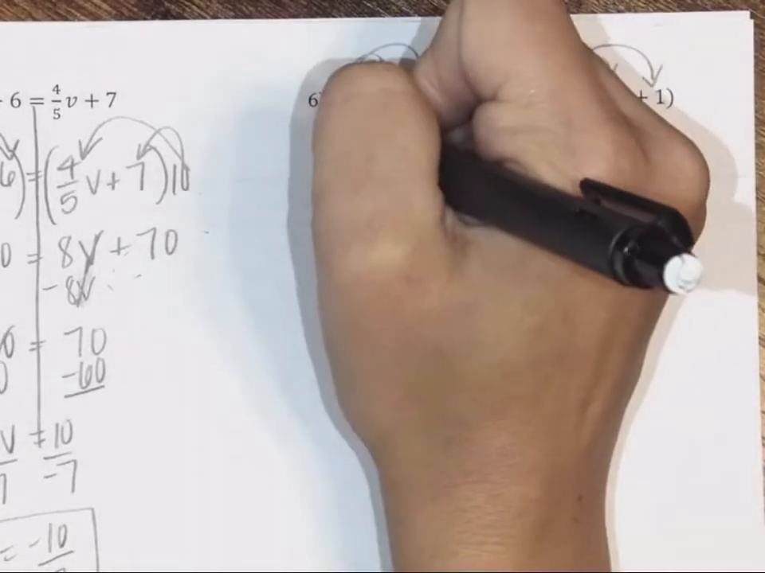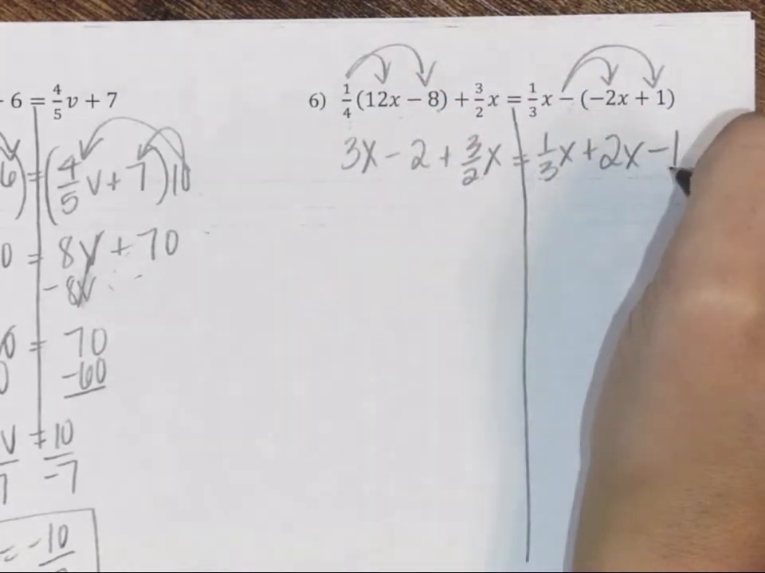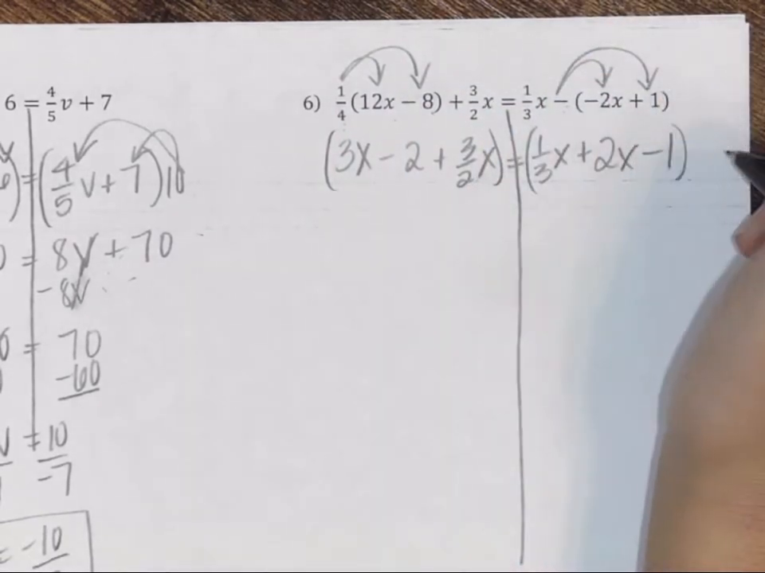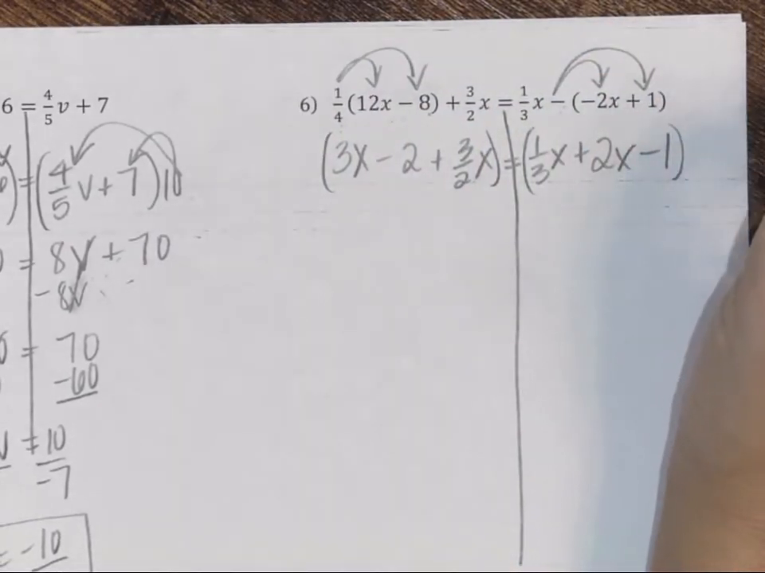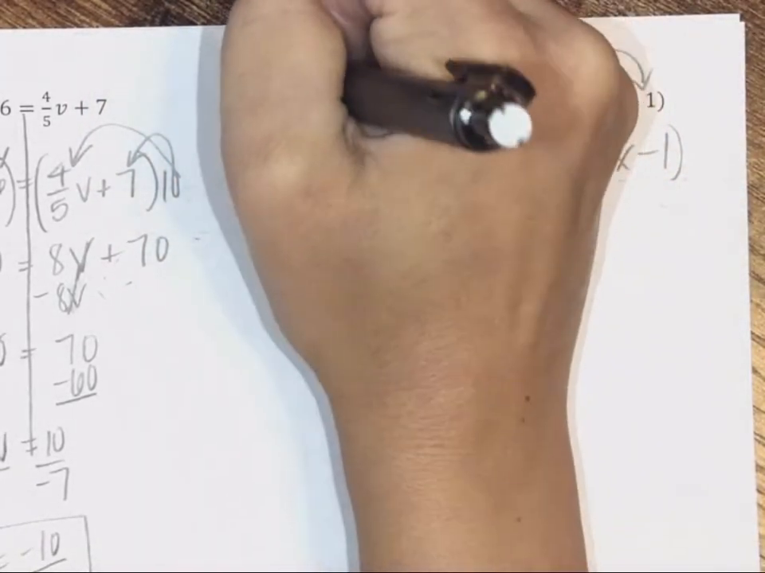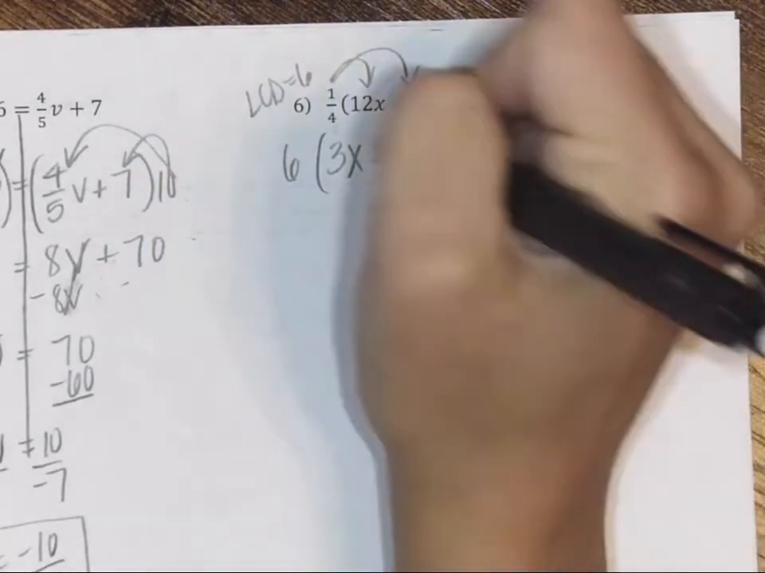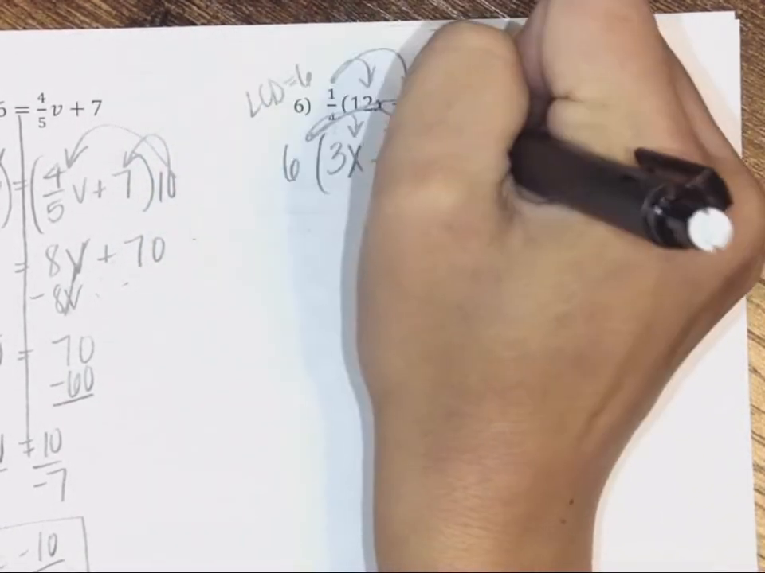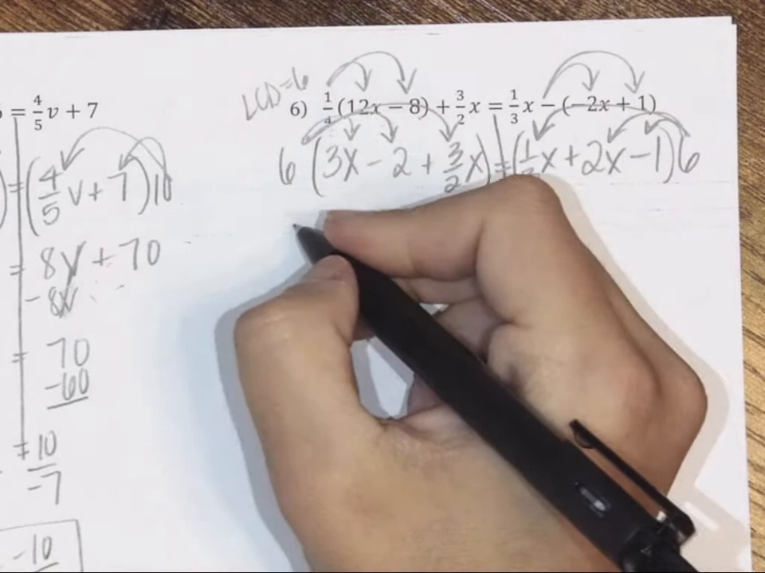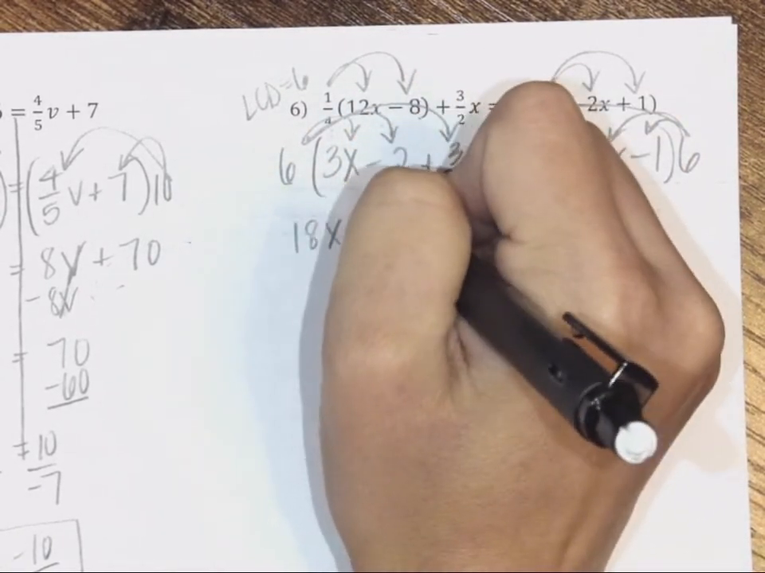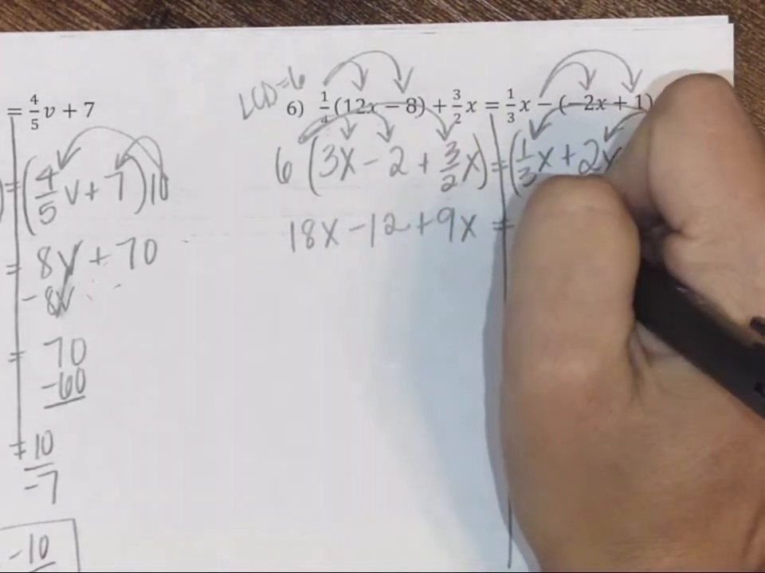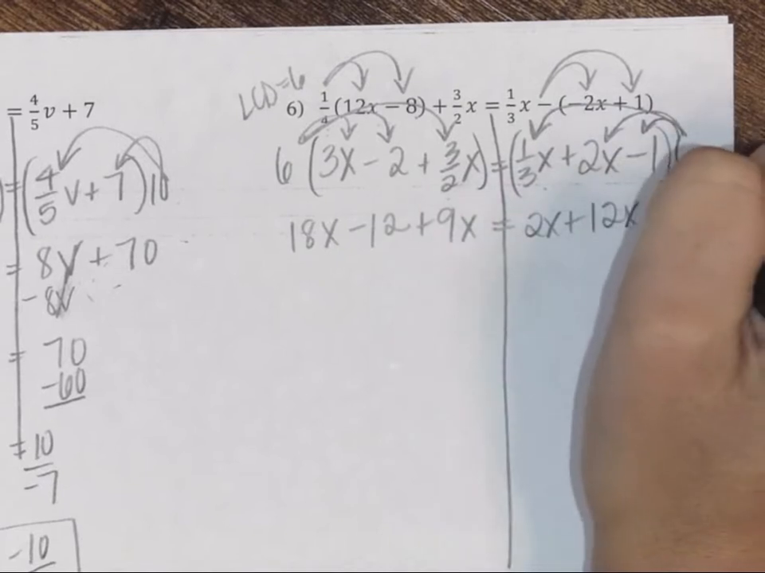What I would do now is clear my fractions. You could combine these if you wanted to combine those like terms. You could do that. Either way, you get the same answer. That way just might be a little bit more work since there's fractions and whole numbers. So our LCD of 2 and 3 would be 6. So we're going to multiply both sides by 6, which means we have to distribute the 6 3 times on each side. When we distribute that 6, we get 18x minus 12 plus 9x is equal to, and on this side we get 2x plus 12x minus 6.